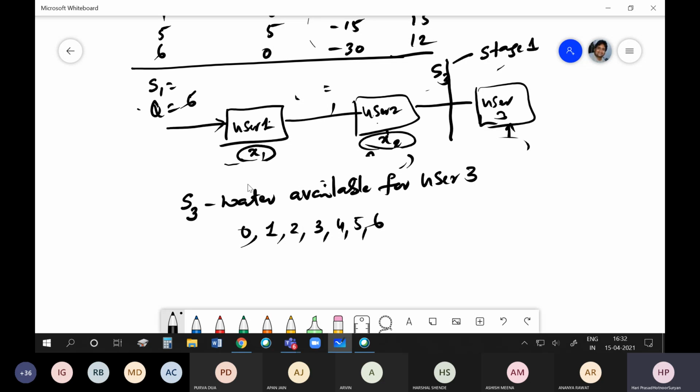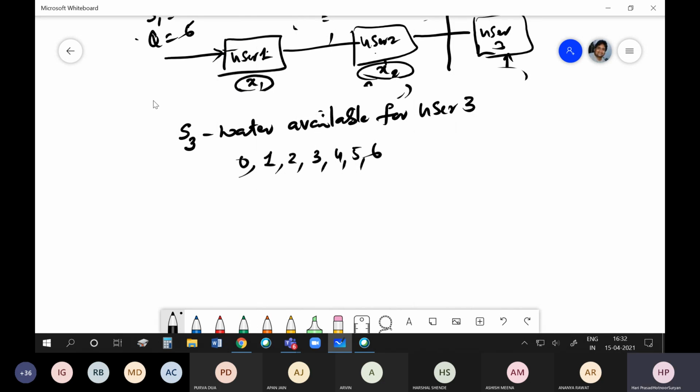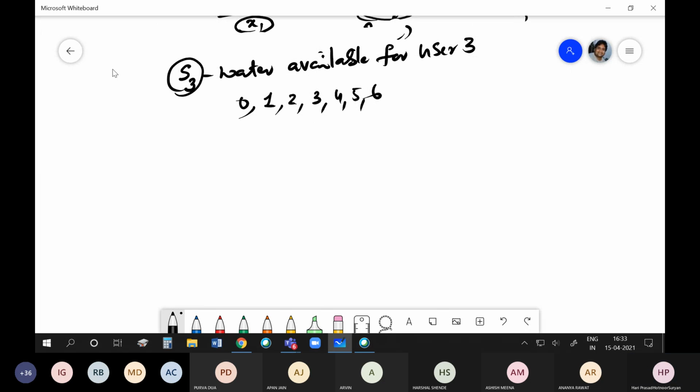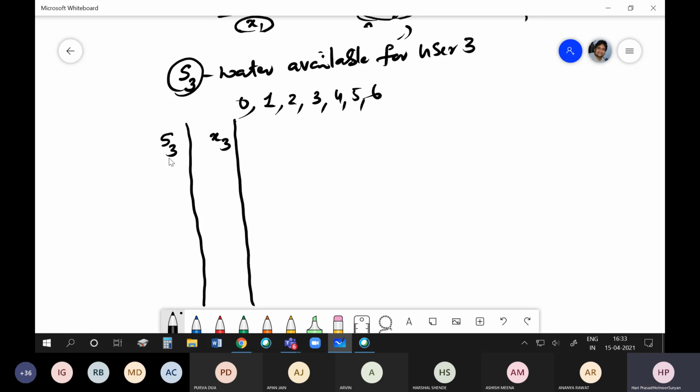So now let us write the optimal policy for this. My state variable here is S3. S3 is the water available for user 3. The amount which I allocate is X3, and I have R3 of X3.